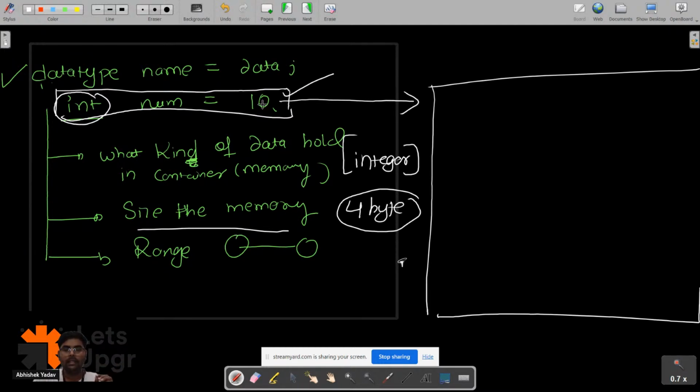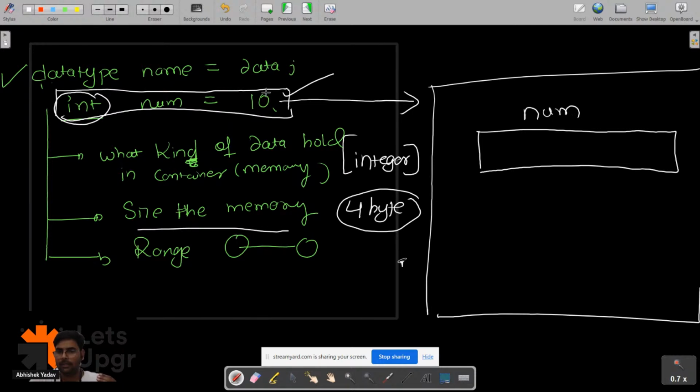So the moment this line gets executed, what will happen? 4 bytes of memory will get allocated inside your computer memory, right? 4 bytes of memory will get allocated inside the computer memory, and this data 10. Okay, and the name of the memory block is num here. And this data 10 will get converted to binary format data. Binary format data means 0 and 1 format data.